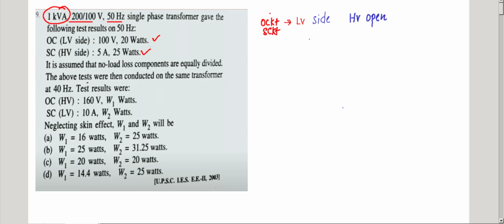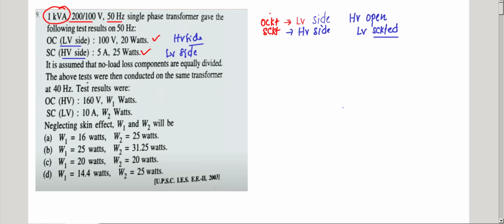You know very well about this. Short circuit test is conducted on the HV side, LV short circuited.